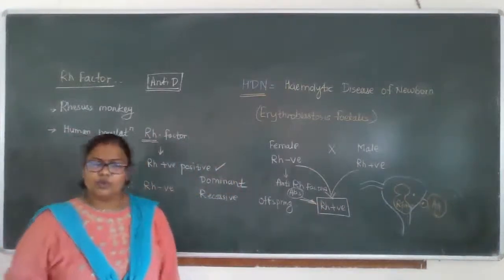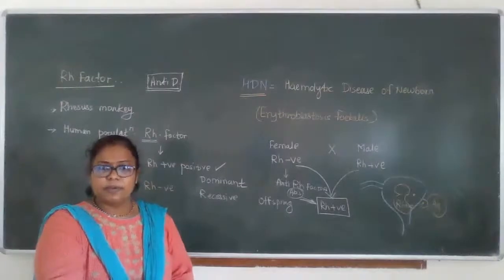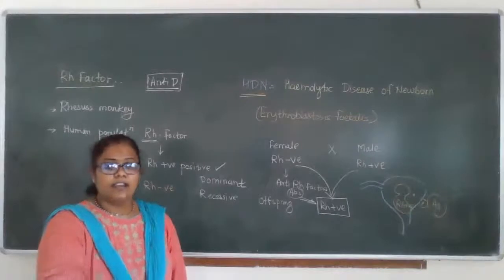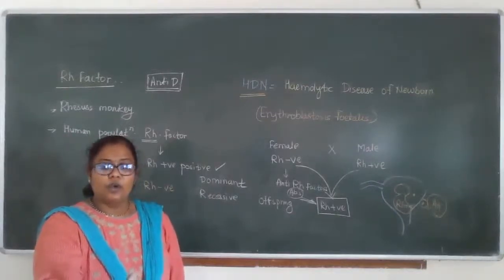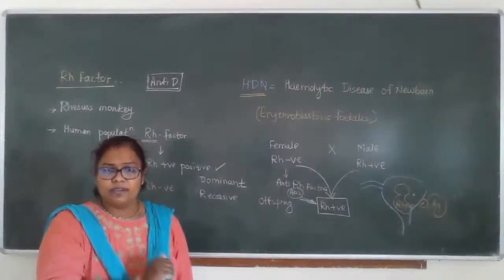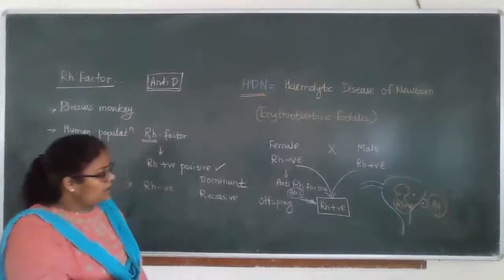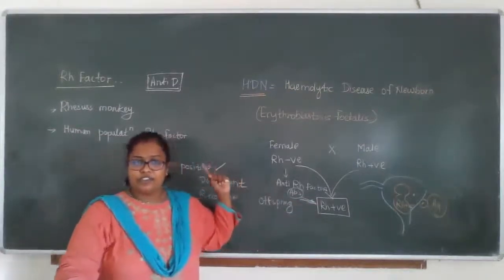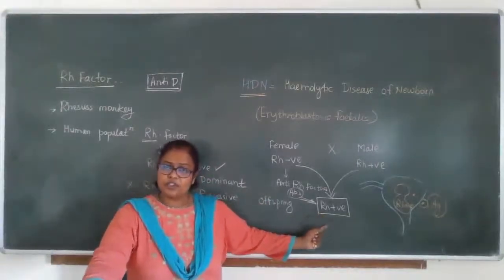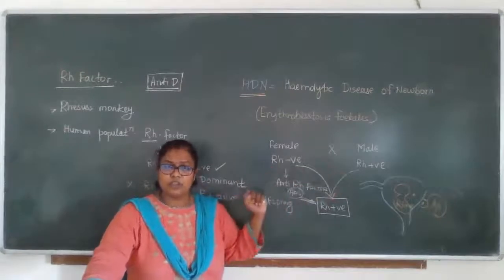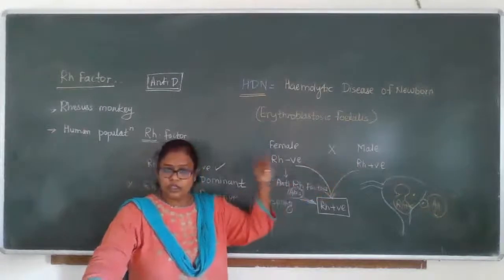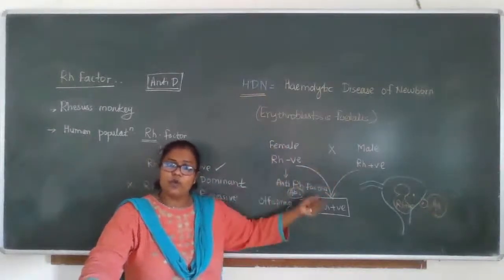Clear? So what happened? The first baby may be safe, but the second time, as you have studied, one of the features of acquired immunity is memory. So what happens in memory? When she conceived the first time, she had a fetus with Rh positive, because the father is Rh positive and the mother Rh negative, and the Rh positive factor is dominant over Rh negative.